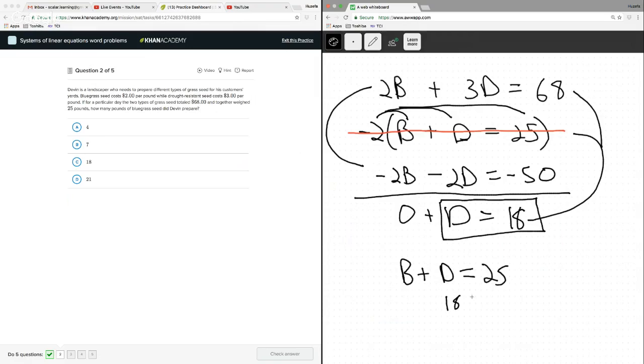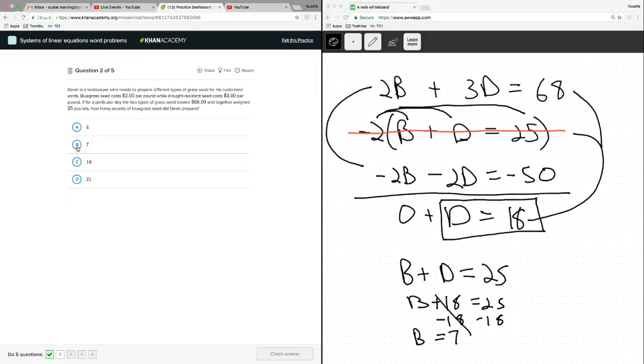So 18 is D, we now know that. B plus 18 equals 25. Subtract 18 from both sides to get our answer. That goes away. B equals 7. 25 minus 18 is 7. That's our answer. So it might get a little tricky. That's why, instead of using X and Y with these, sometimes you might forget which one is bluegrass and which one is drought-resistant.